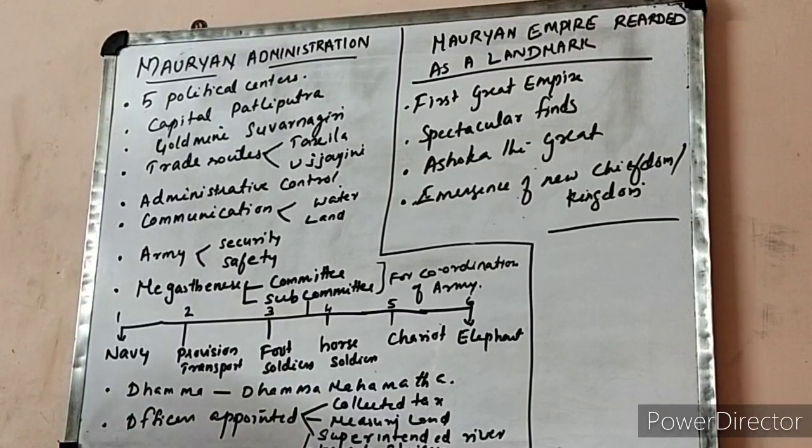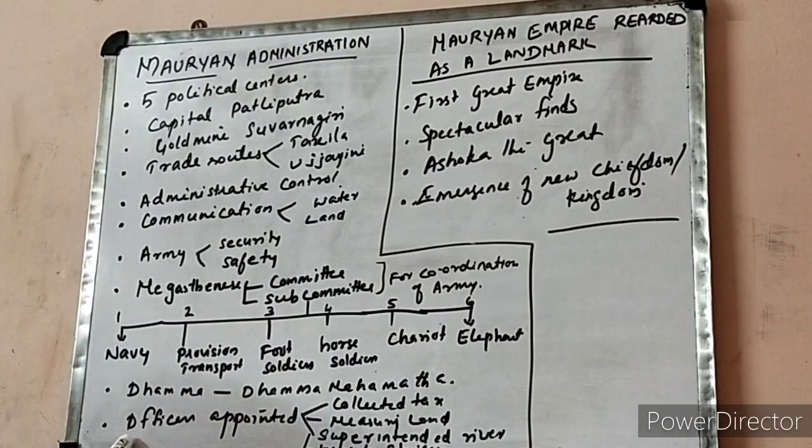Then Dhamma, Ashoka, he tried to hold the empire by this Dhamma, and Dhamma ensured the well-being of the people in today's world as well as the next. And for Dhamma, he appointed officials named Dhamma Mahamatas for spreading the message of this Dhamma in his entire kingdom.